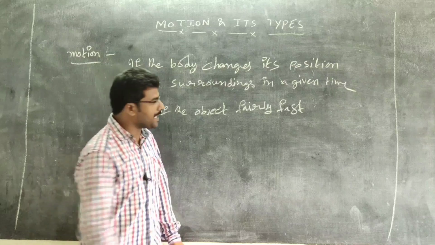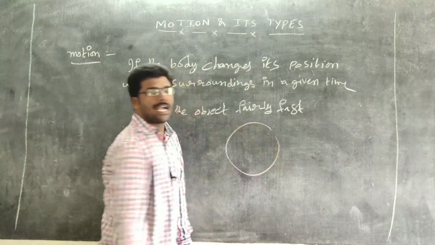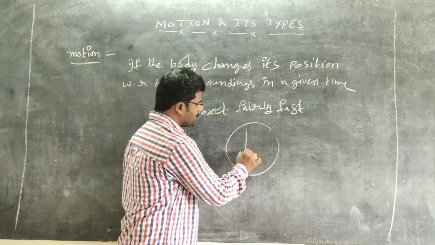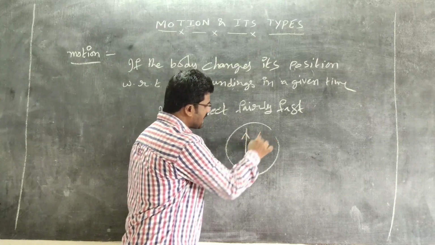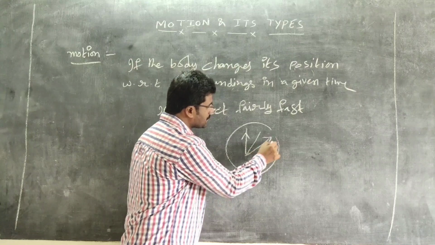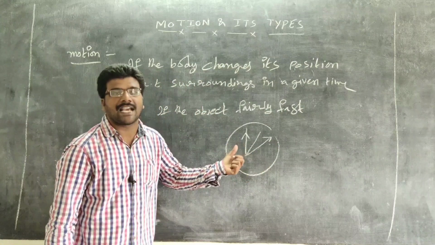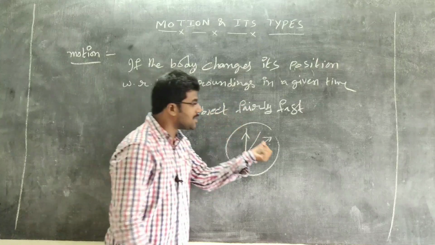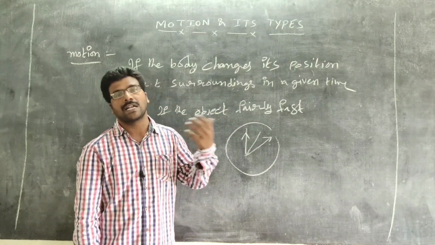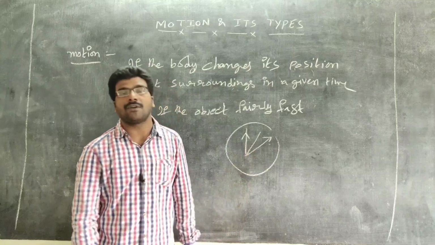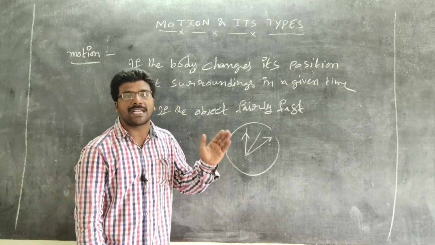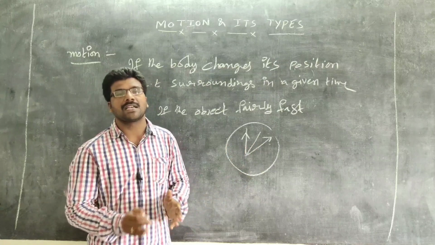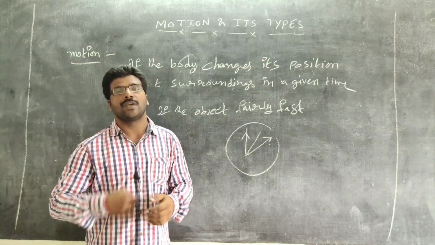For example, take a wristwatch. In the wristwatch, we observe three hands, that is the hour hand, minute hand and second hand. The second hand moves fast, hence the movement can be observed clearly. When you look at the hour hand, the movement is very slow, and the motion cannot be understood quickly.